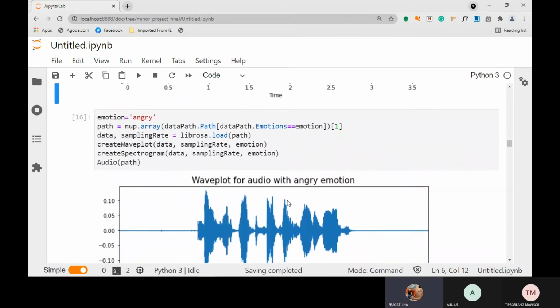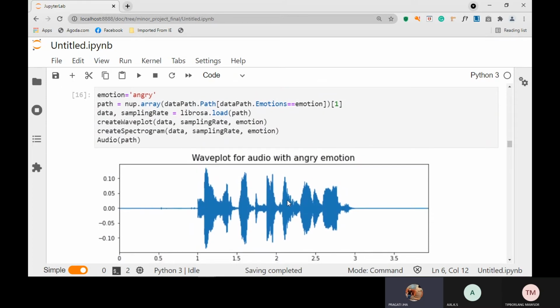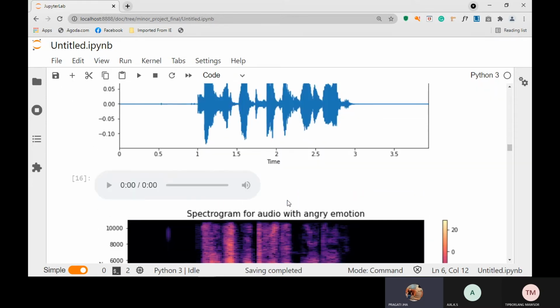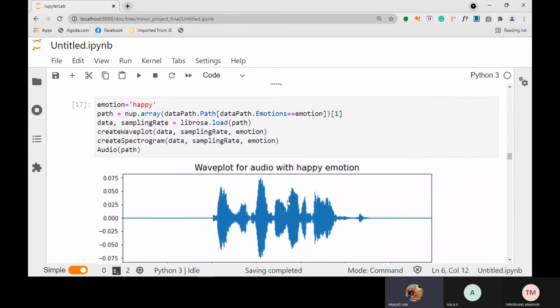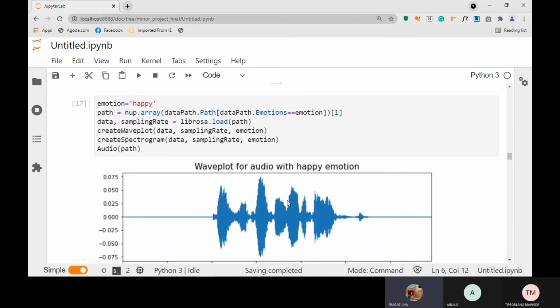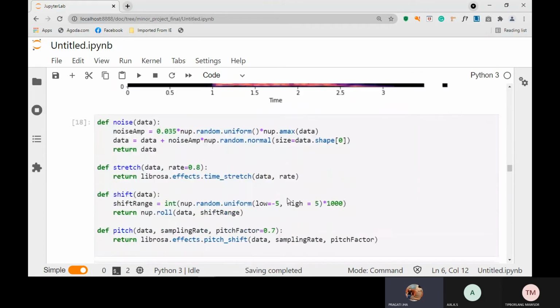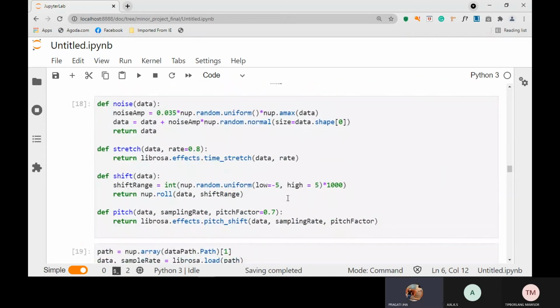This is another emotion, that is angry. Again, for this we will be showing the wave plot, spectrogram, and the audio file that you can see in the middle. Same thing with the emotion of happiness. That's it. Okay, here we have four different functions: noise, stretch, shift, and pitch.